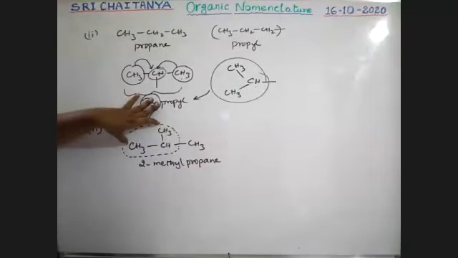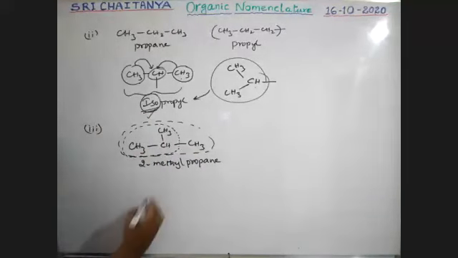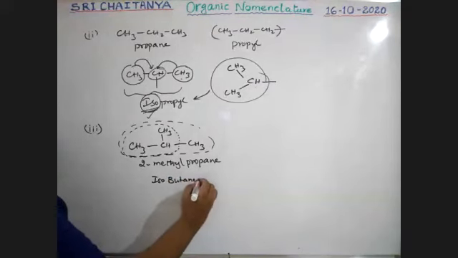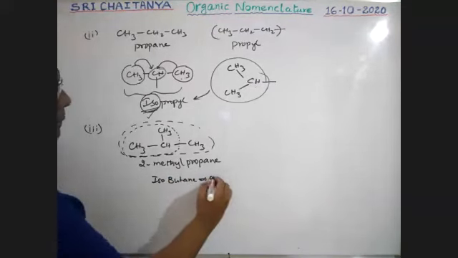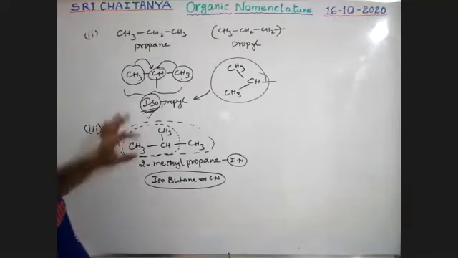Iso group. So this entire compound contains how many carbons? 4 carbons. Iso group with 4 carbons. That is why it is called isobutane. It is the common name. It is the IUPAC name. Isobutane; the IUPAC name is 2-methylpropane. So the iso group is there.